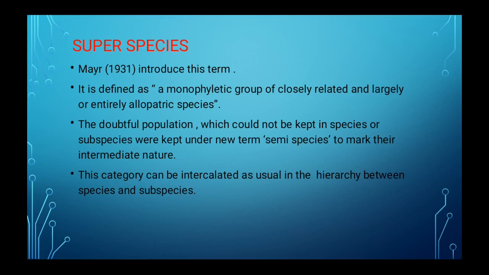So they are placed in between species and subspecies.